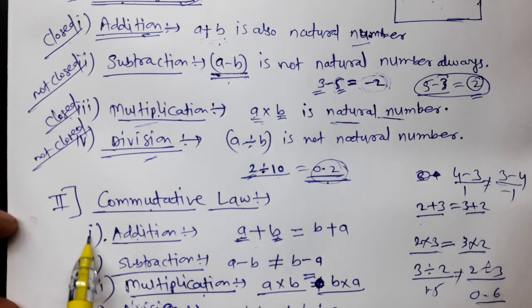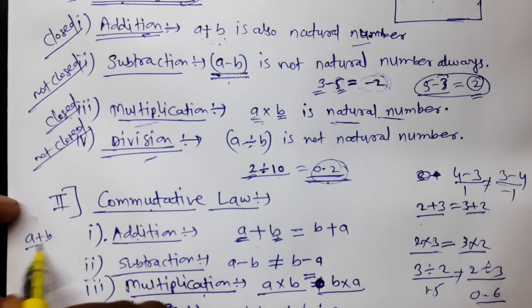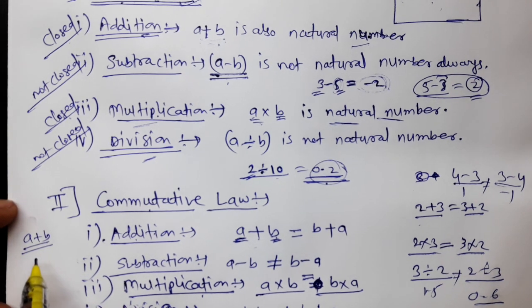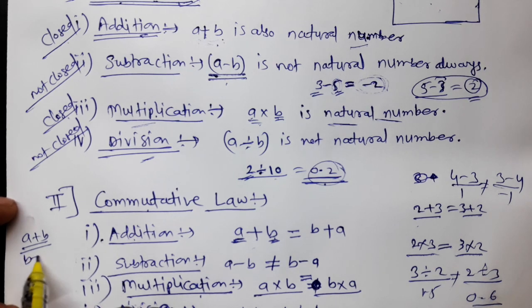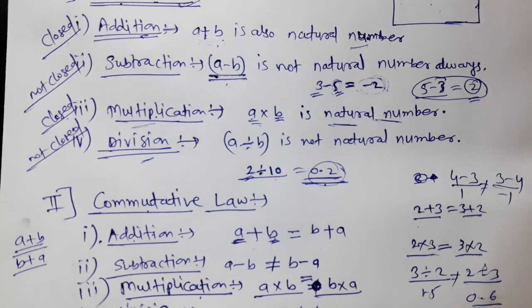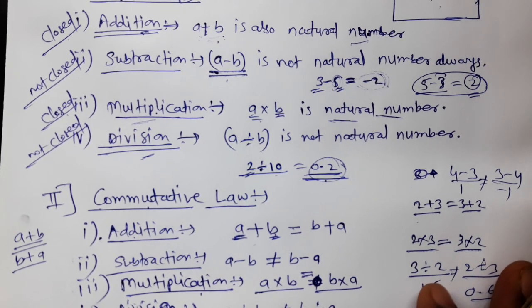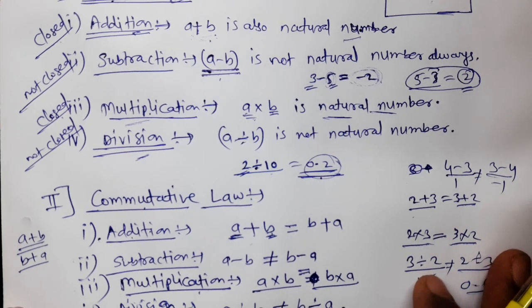The first operation we are taking is addition. Suppose we are adding A and B, taking A plus B, and then taking B plus A. We are getting A plus B and B plus A always equal.